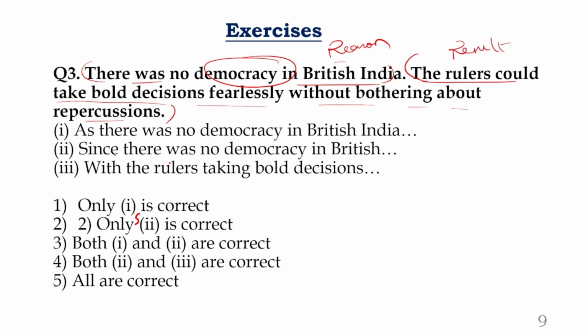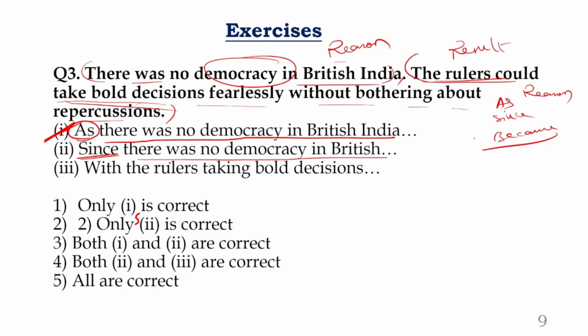So I would ask you to look at the combinations very carefully. Just before I gave you the words as, since, and because. They form complex sentences and they give the meaning of a reason and result combination. Look at this. As there was no democracy in British India, the rulers could take bold decisions. Can we take that or not? Yes, first one is possible. Coming to the next one. What is the next one? Since there was no democracy in British India. When you use as, you can also use since, right? Both of them carry the same meaning. Even second meaning is also same.